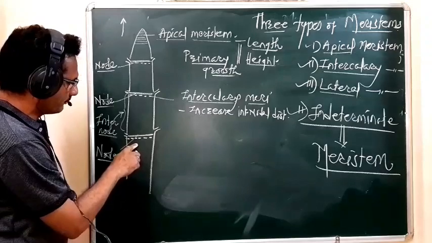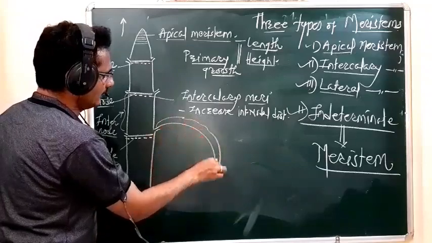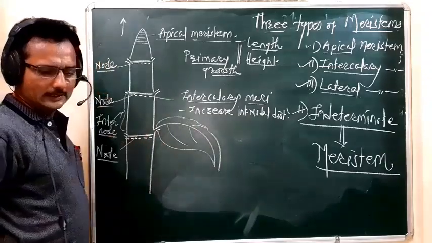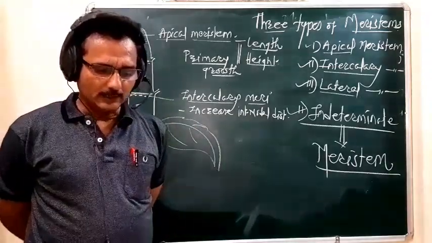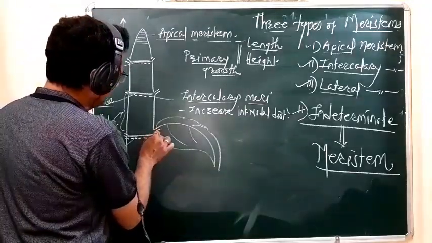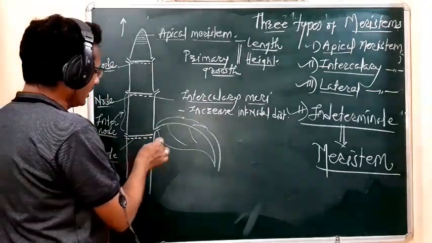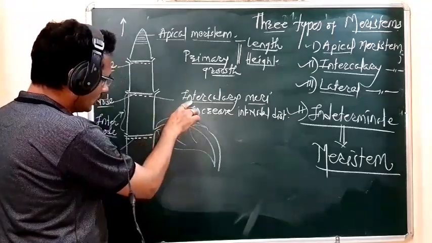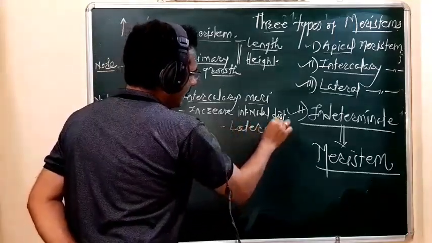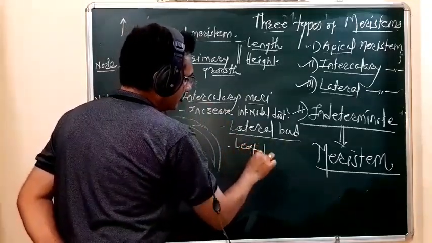You know that at the nodal region there is a development of leaves. So the formation of the lateral bud and the leaf primordia is because of the activity of the intercalary meristem.